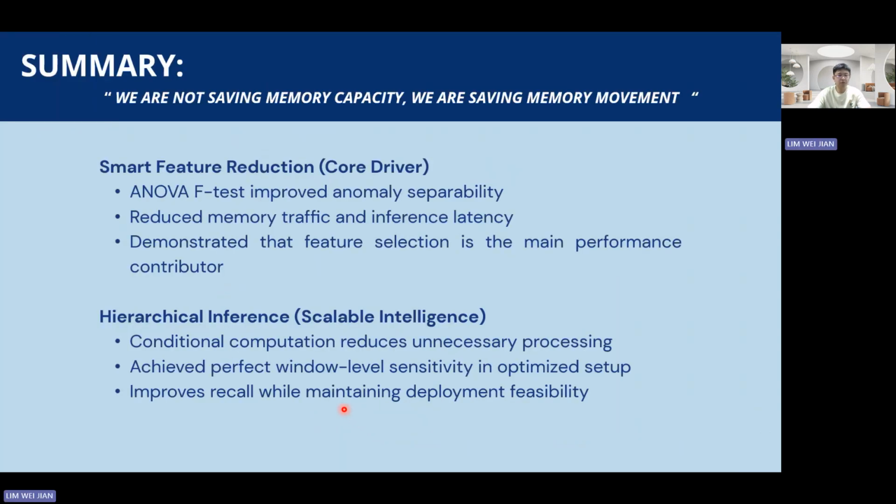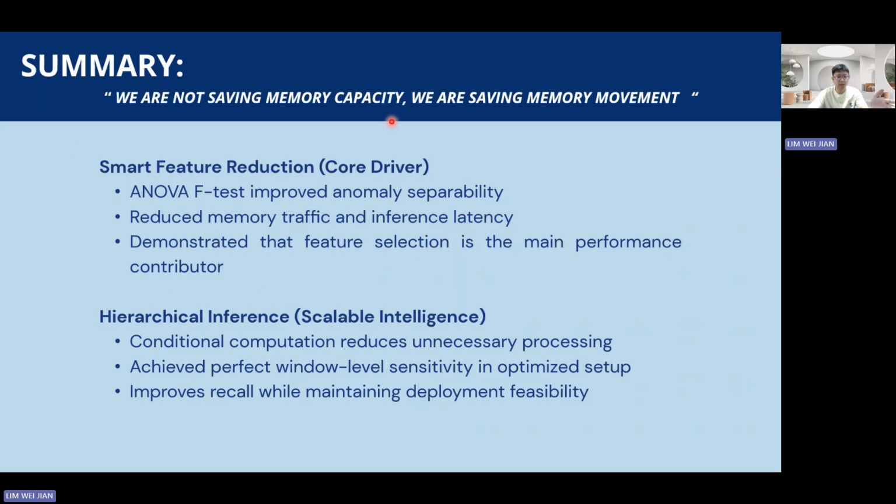So in short, we are not saving the memory capacity, we are saving the memory movement. With smart feature reduction, the anomaly separability actually improves, while the memory traffic and also the inference latency can be significantly enhanced.